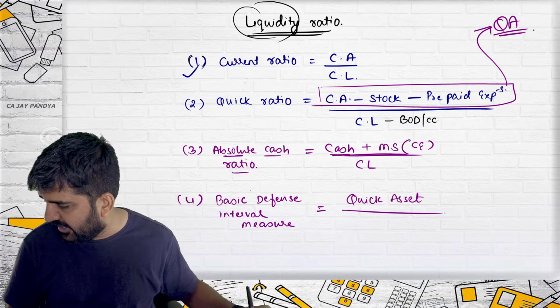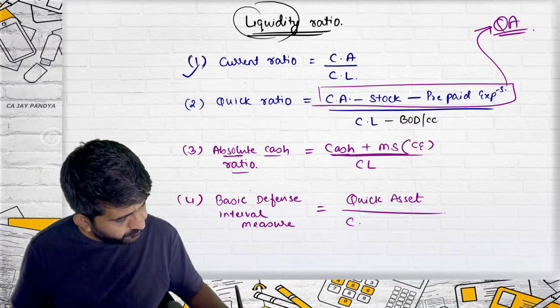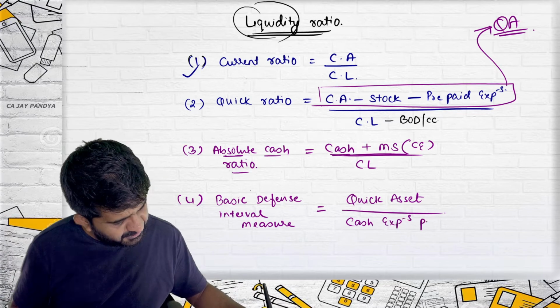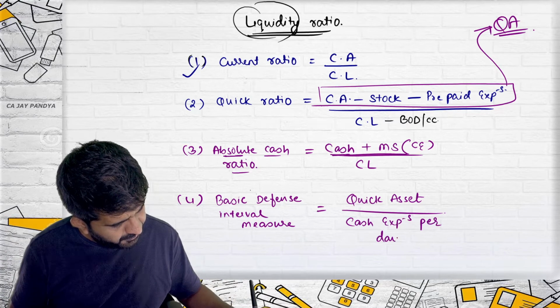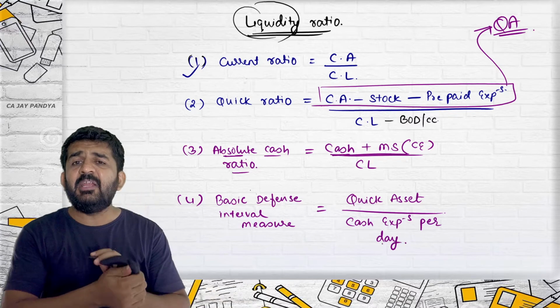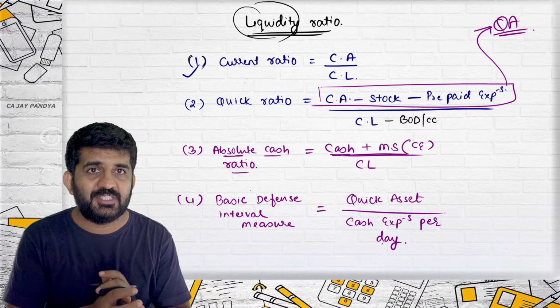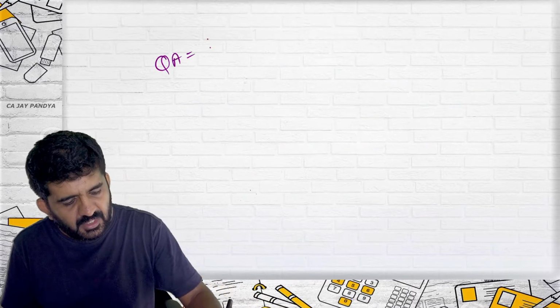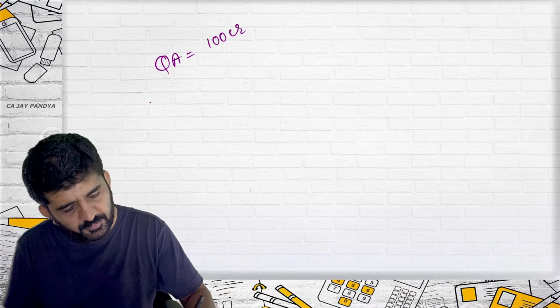In the denominator you should take cash expenses per day. Let me take you through some figures and try to explain this. My quick assets are, say, 100 crore.